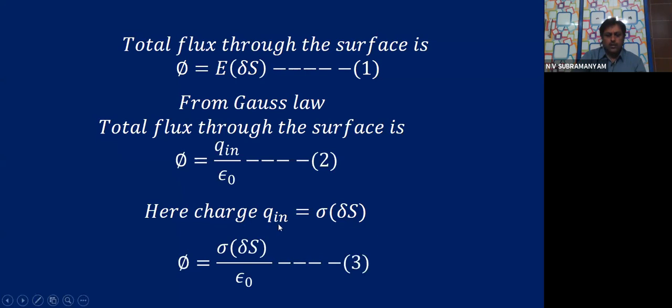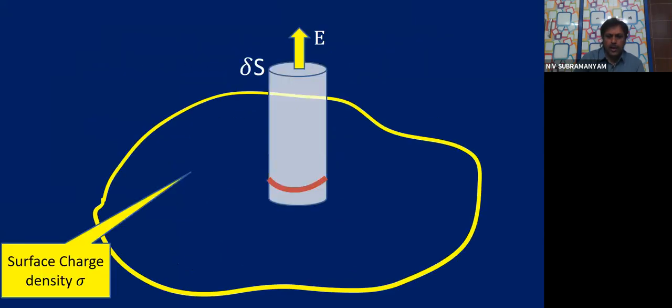Here, charge Q in is sigma into dou S, or phi is equal to sigma dou S by epsilon 0. Just a minute, one more point, children. If I just go back, this cylinder outside part also is very small. This cylinder itself is of small height, children. Please remember, it's not a very big cylinder, it is a small cylinder. That is what you must consider, Gaussian cylinder.